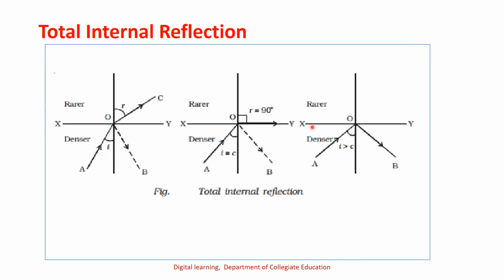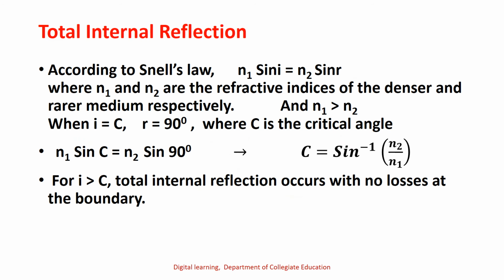So denser to rarer medium means the refractive index of the denser medium, n1, is greater than n2. n1 is the refractive index of the denser medium, n2 is the refractive index of the rarer medium, and n1 is greater than n2. In this condition, when i is greater than C, the angle of incidence is greater than the critical angle, the refracted ray, instead of refraction, gets reflected back into the same medium. This phenomenon is known as total internal reflection.